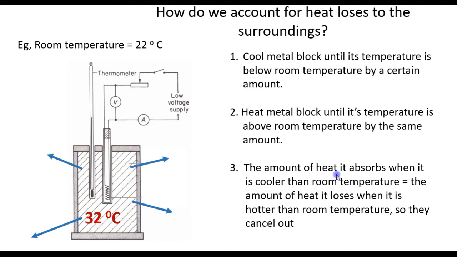Now the amount of heat the block absorbs when it is cooler than room temperature will be equal to the amount of heat it loses when it is hotter than room temperature. So these two cancel out. The amount of heat it has absorbed and the amount of heat it has lost to the surroundings will cancel out. And then we can use our formula C is equal to VIt over m delta theta. So this is how we eliminate heat losses or heat absorbed from the surroundings.